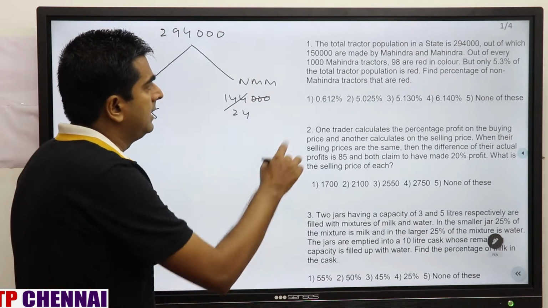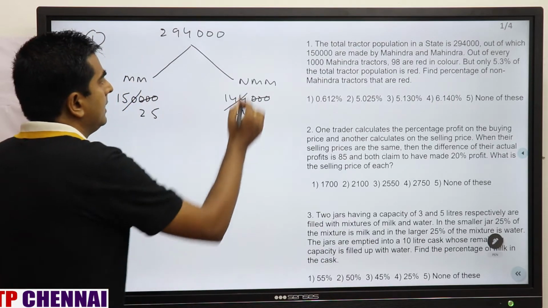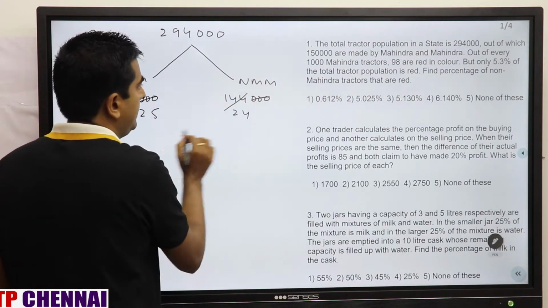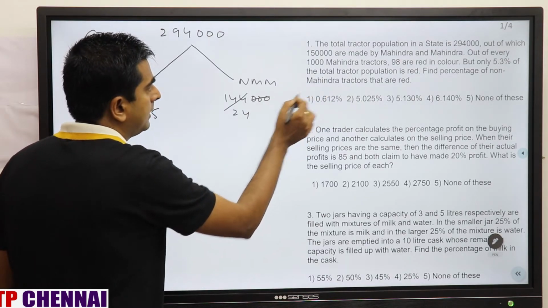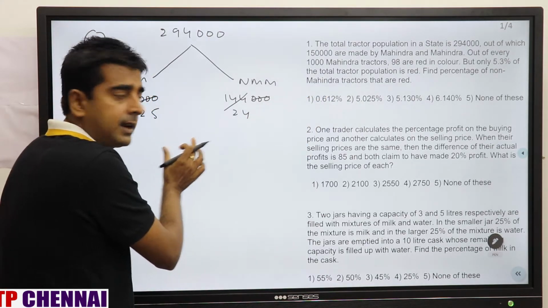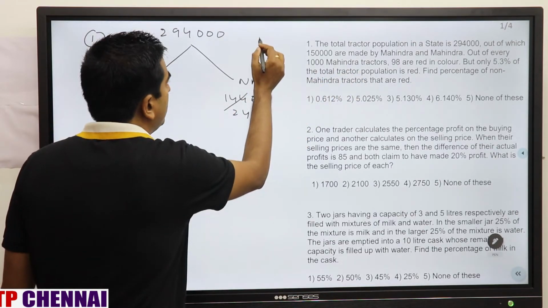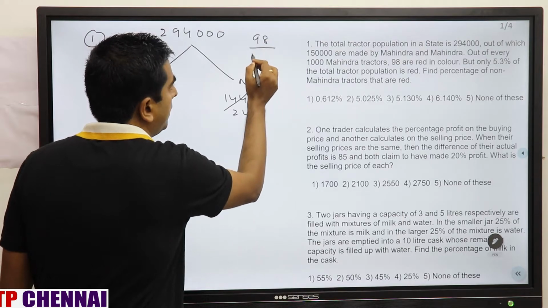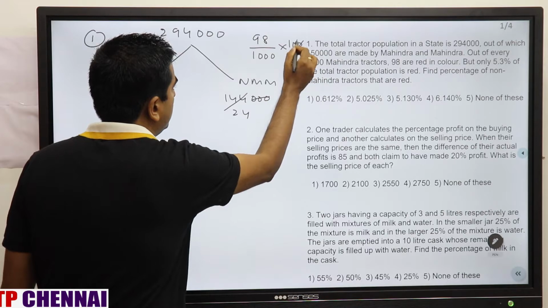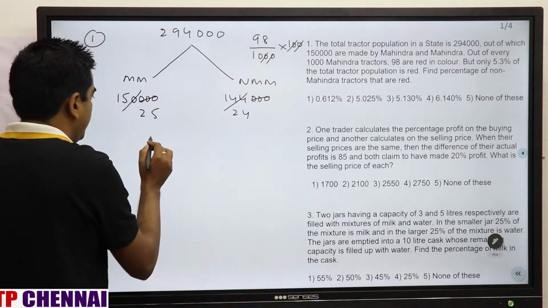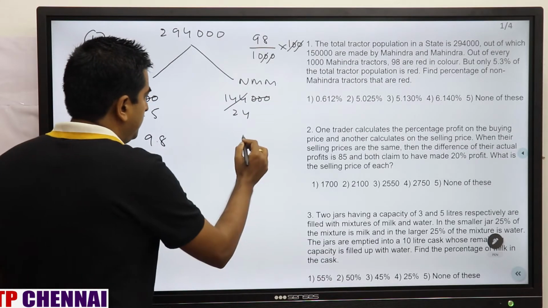Now they are saying that out of every 1,000 Mahindra tractors, 98 are red in color. That means this is the red part only. This is red, this is non-red they are asking. Find the percentage of non-Mahindra tractors that are red. So this is Mahindra tractors which are red, this is non-Mahindra tractors which are red. That is what they are asking. First you will see this one: 98 out of 1,000 into 100. So 0 0 will go, this is 9.8, Mahindra tractors which are red, and this is what they are asking.